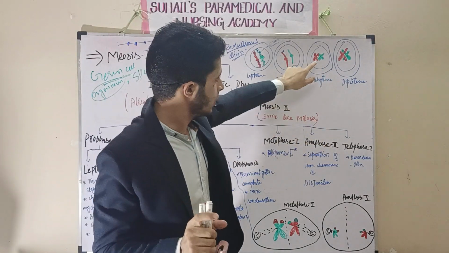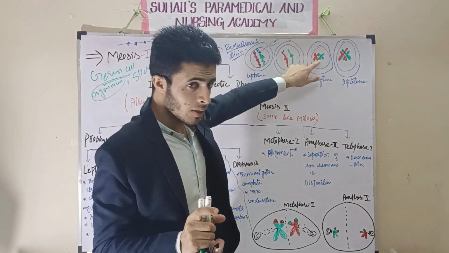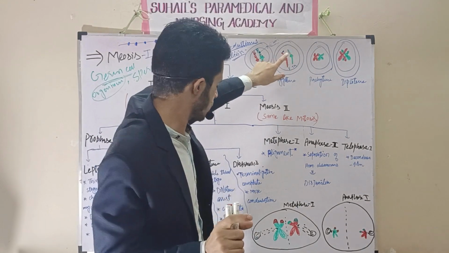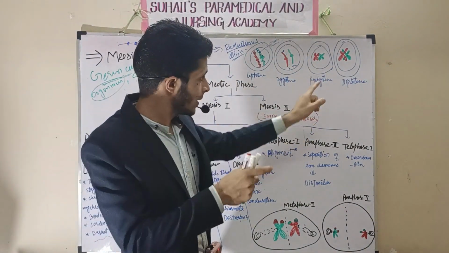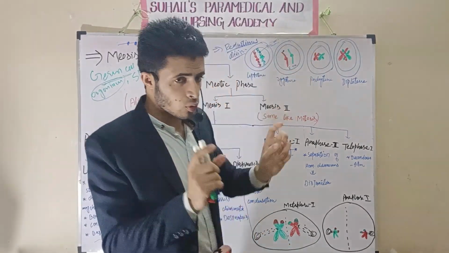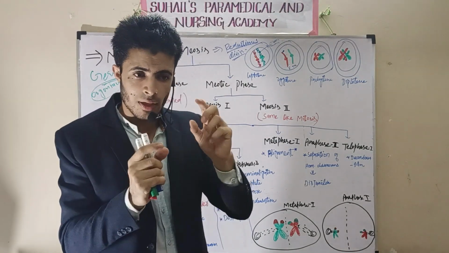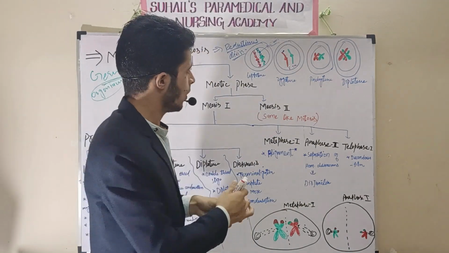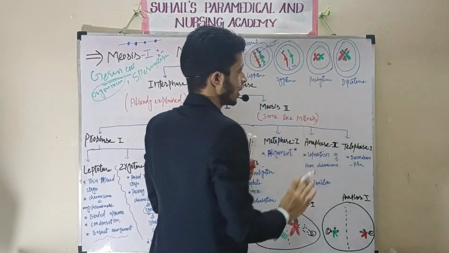What is crossing over? There will be breakage of DNA in one non-sister chromatid, and that will link to the other. That is called breakage. That is reunion, and it will attach to the other non-sister chromatid. Then that part will enter into this. So there will be breakage of some part of the DNA, then reunion. See here, I have shown clearly how crossing over occurs.